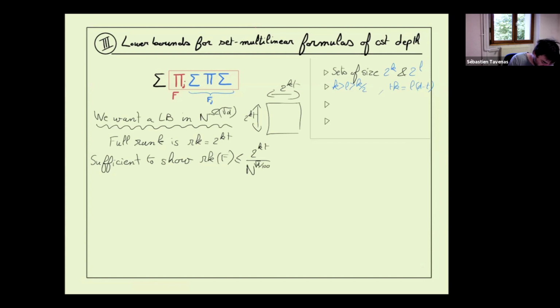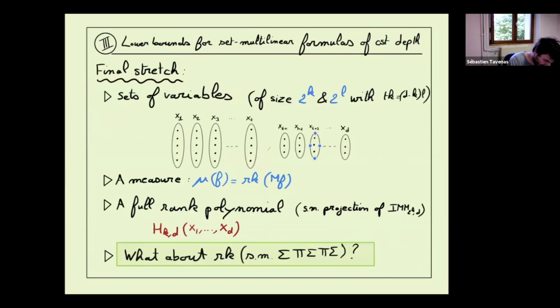Because if we can show this for any summand, now the subadditivity says that to get to 2 to the kt, we need the same. The sum has to be the same. Okay, let's write the 2 to the kt here in a different way. So 2 to the kt, we can say also. What is t? Can you repeat? t. Okay, t was the number of positive sets, and d minus t was the number of negative sets.